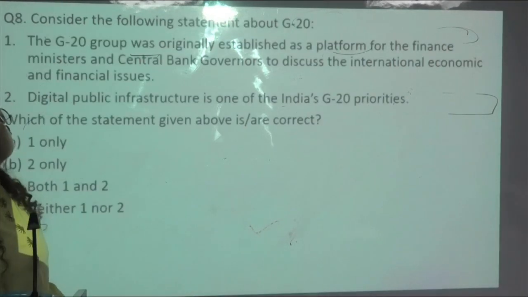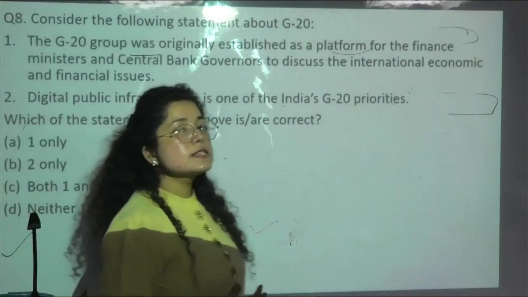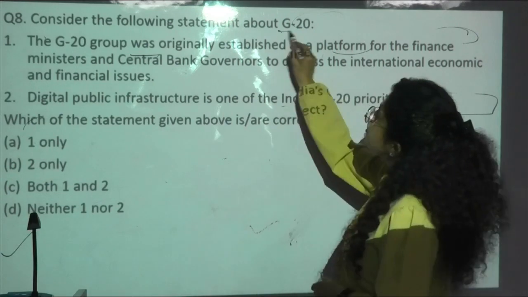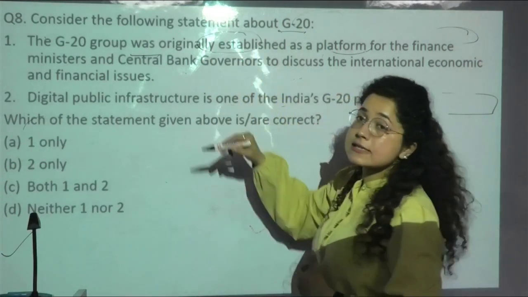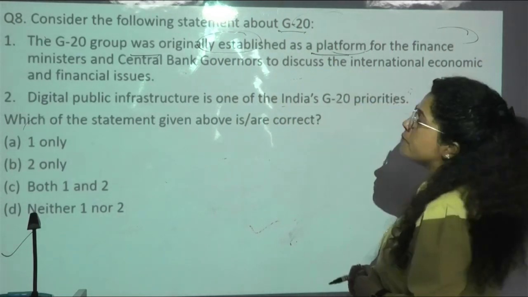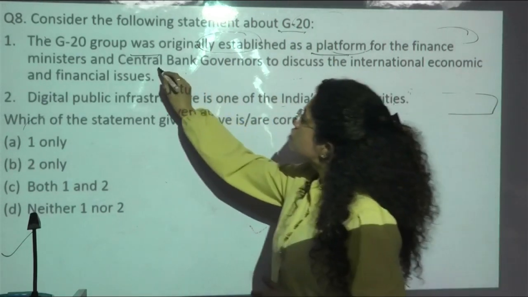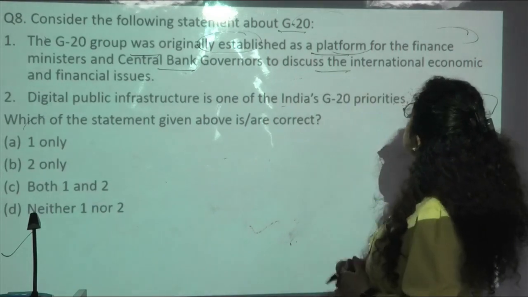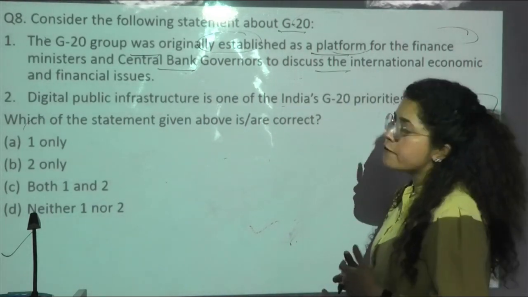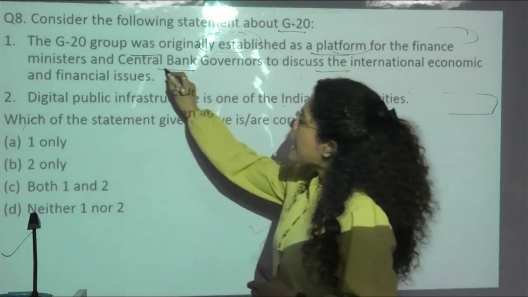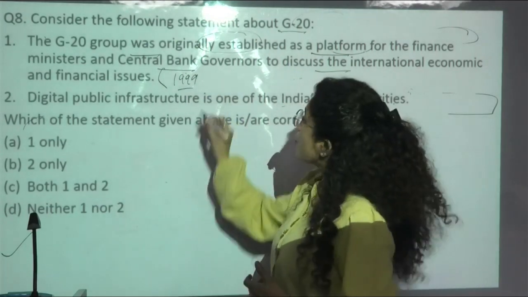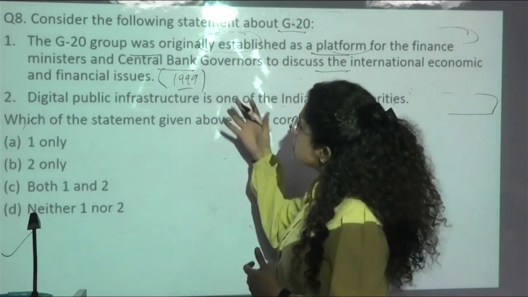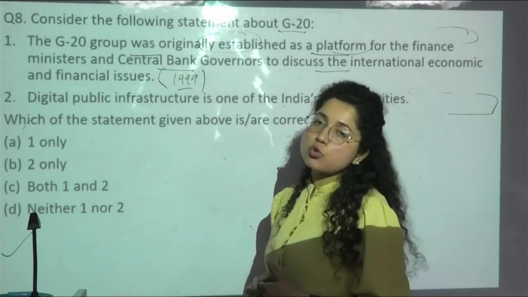And the last question: consider the following statements with respect to the G20. This G20 group was originally established as a platform for finance ministers and central bank governors to discuss international economic and financial issues. Yes, it is absolutely correct, because this came into existence in 1999, when around 8 countries came up with this G20 group.